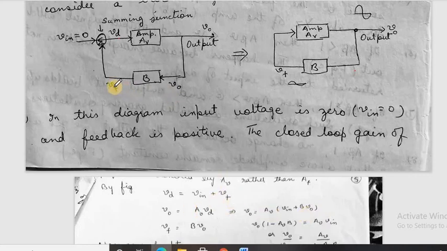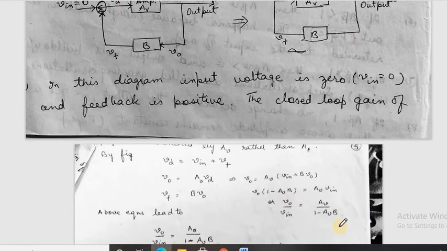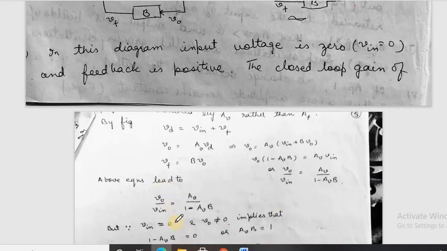What is VF? VF is the feedback voltage, which is always a part of the output voltage, and that part is called B or beta. So here VF is B V0. Now taking V0 on one side and V input on the other side, we get this equation: V0 into 1 minus AVB is equal to AV into VIN. Further simplifying, we get V0 upon V input is equal to AV upon 1 minus AVB.